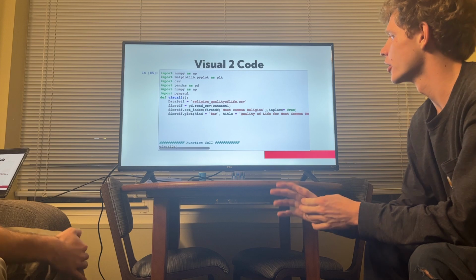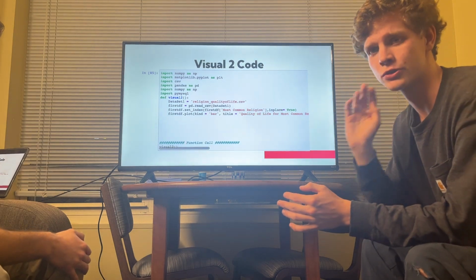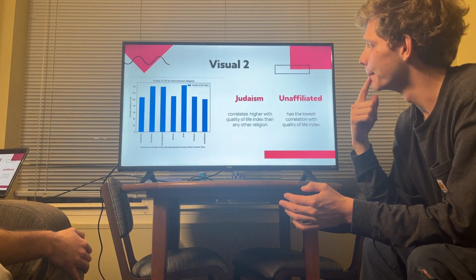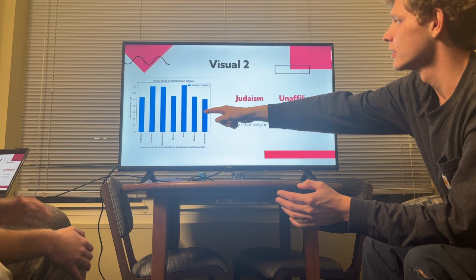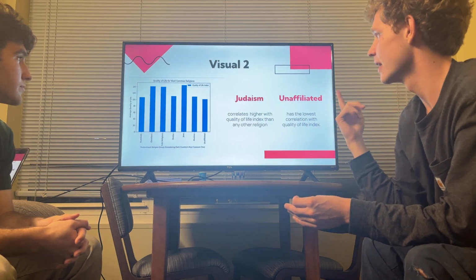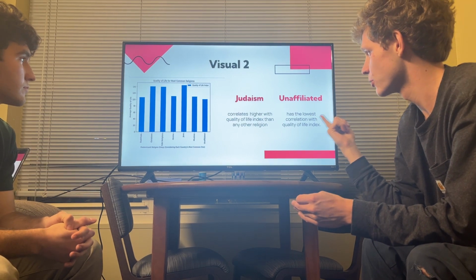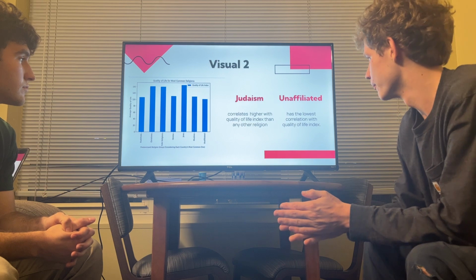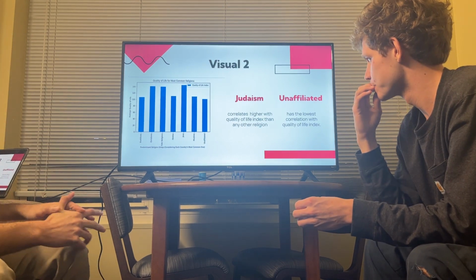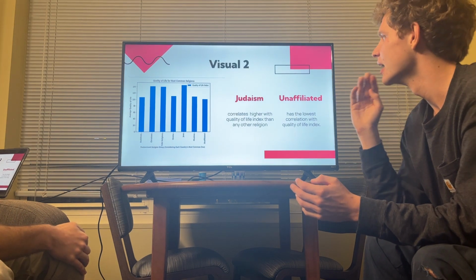Here's our code for visual 2, and this one we just made a bar graph using those grouped religions that I was talking about earlier. It looks like this. So here on the left, you'll see that the average quality of life for each predominant religion group varies a lot, actually, with Judaism being correlated with the highest quality of life index, more than any other religion that we looked at, and unaffiliated countries, where the unaffiliated group is the most predominant, actually has the lowest correlation.